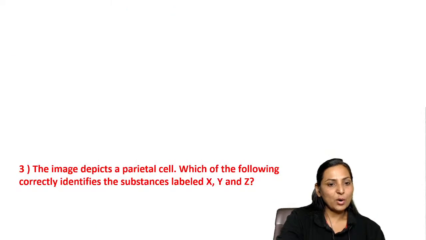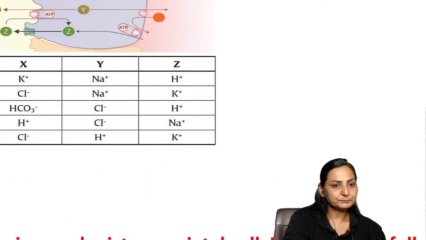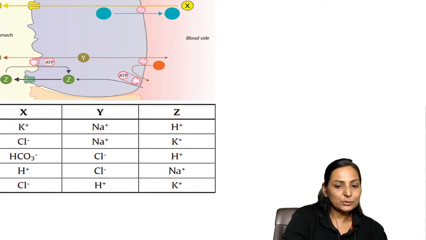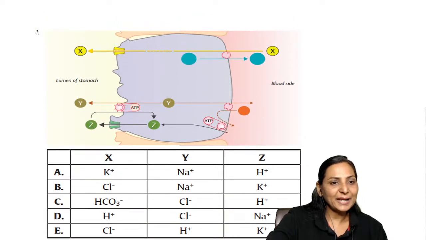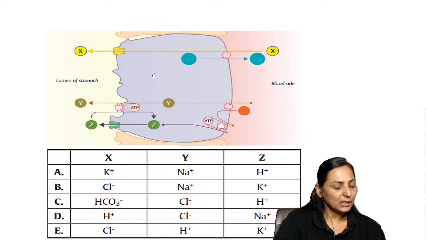So let's move on to the next question. There is again an image. Now you can see that this is the image which is coming from the parietal cell of stomach, right? This is the image which is G2, it will be left shift beta. Left shift in carbon monoxide.